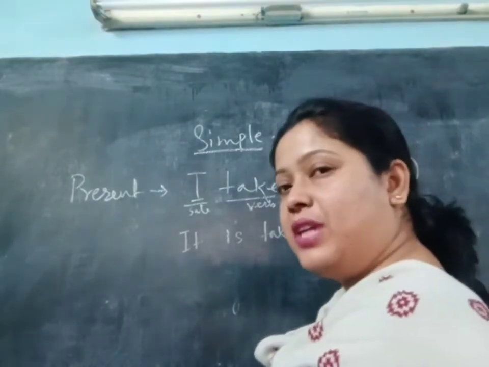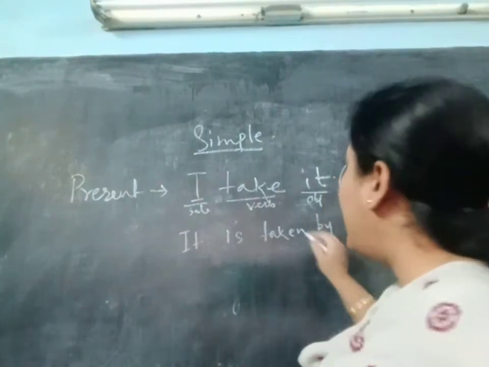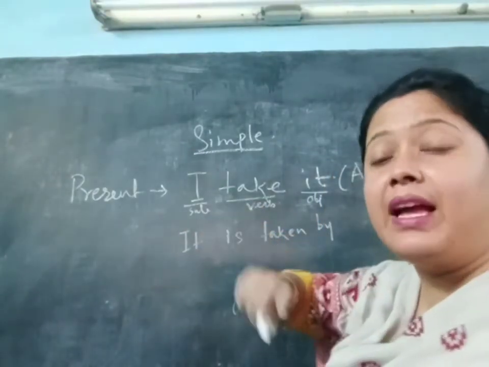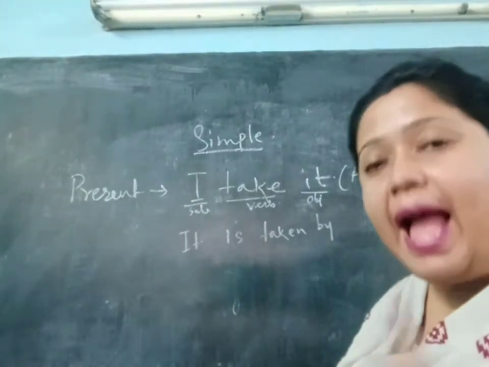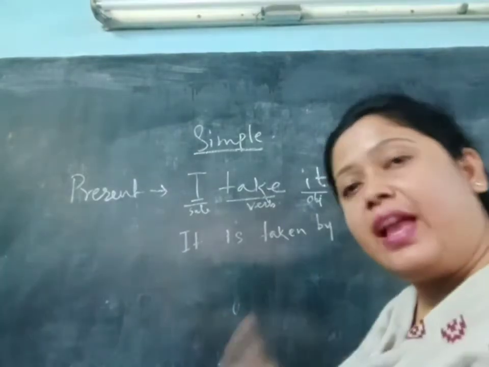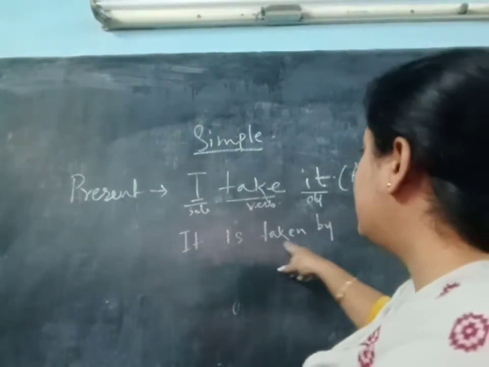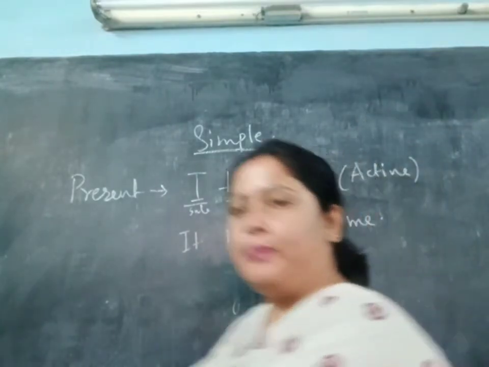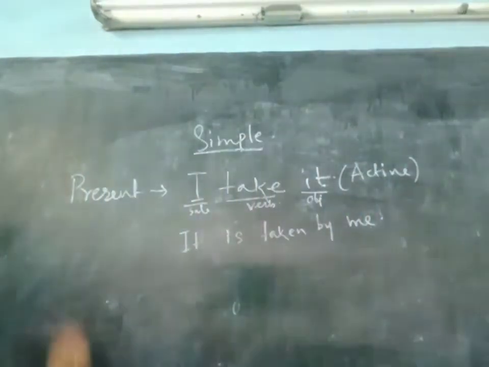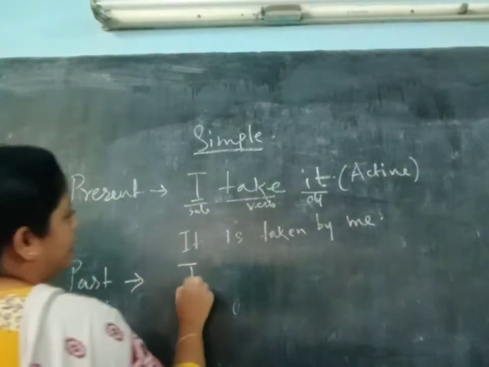Before writing the object in passive voice, we generally write by. So, by I will become me. While you are writing I in active voice, when you are changing I into passive voice, it will become me. Okay. So, it is taken by me. Then full stop.